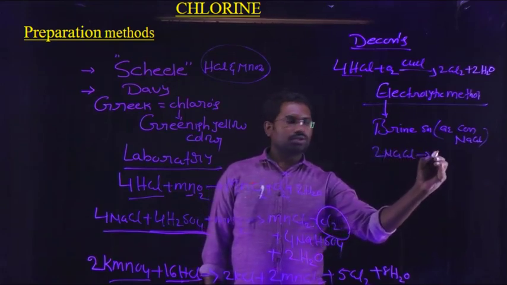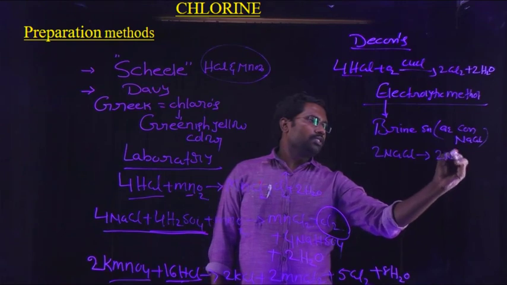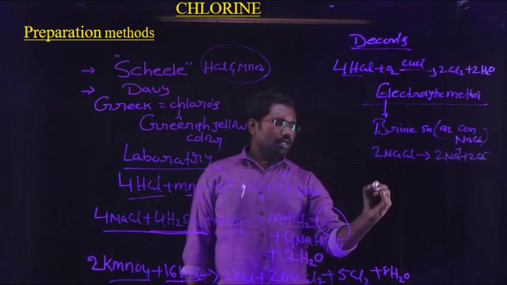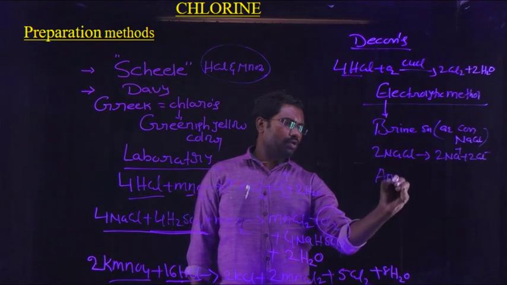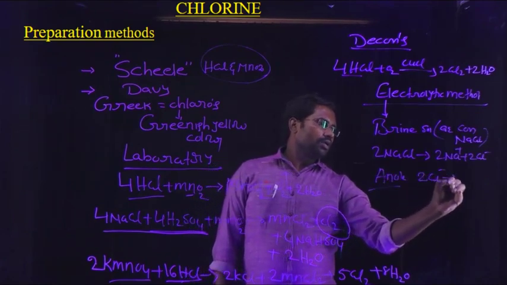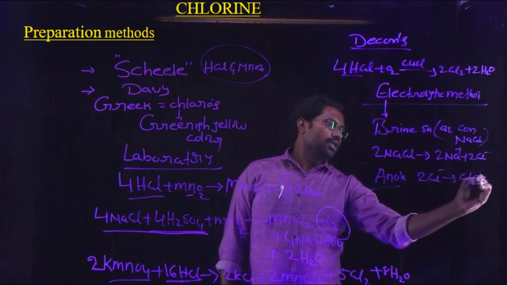2NaCl gives rise to 2Na plus ions and 2Cl minus ions. The reaction at the anode: 2Cl minus appears as chlorine gas, Cl2, by losing 2 electrons.